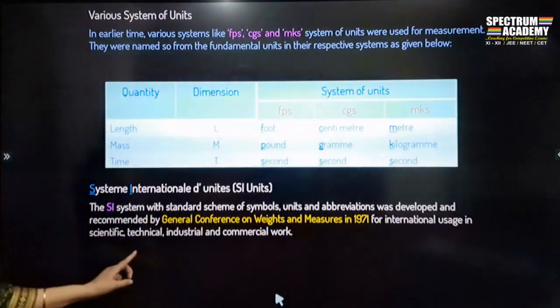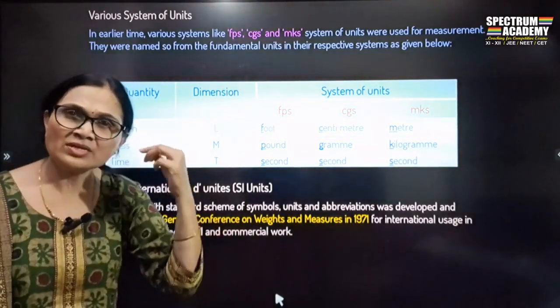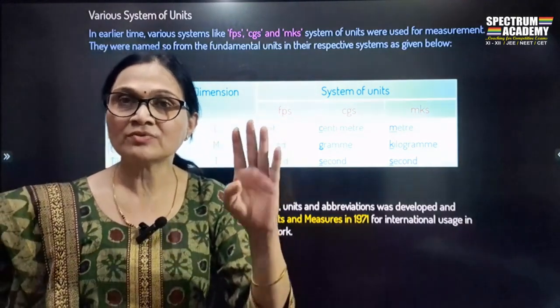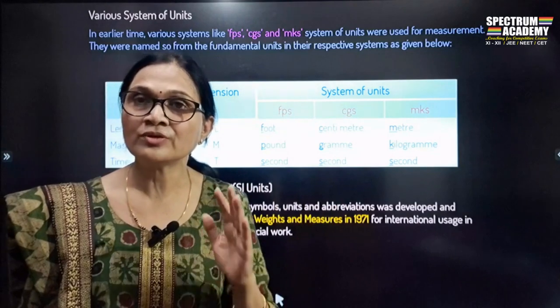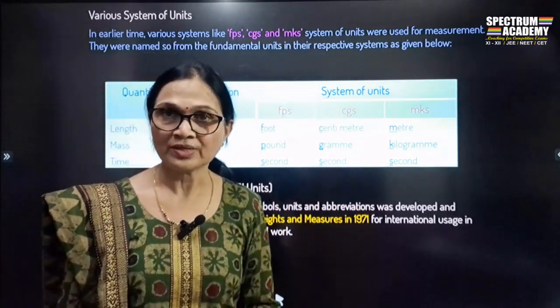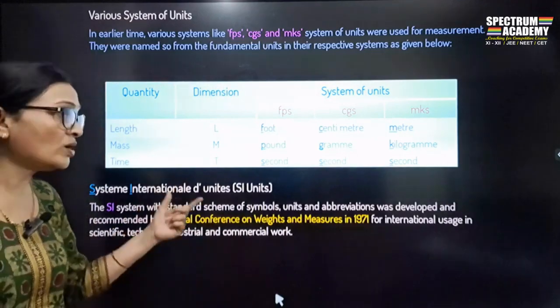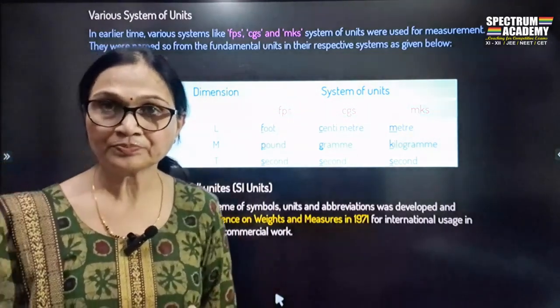Okay. And therefore, for scientific, technical, industrial, commercial work, for every international usage, and the innovations and the discoveries, the SI system was to be used for the measurements of the different physical quantities. I think I'm clear with this. Now we will be studying what is all in the SI system. SI system में है क्या?